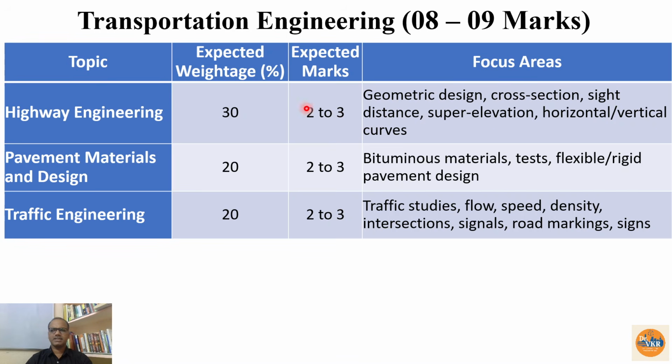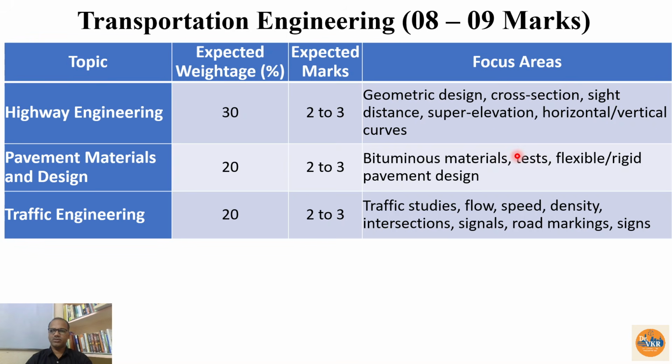So the focused areas are, in highway engineering we are having the geometric design, cross section, sight distances, that is stopping sight and overtaking sight distances, super elevation, horizontal or vertical curves. So from this one we can expect 2 marks question numerical and 1 mark theory question also. And pavement materials and design, bituminous material and aggregates also there, for testing of the bituminous and aggregate materials, and then standards and the values also, for which type of layer, what is the required value of the given parameter.